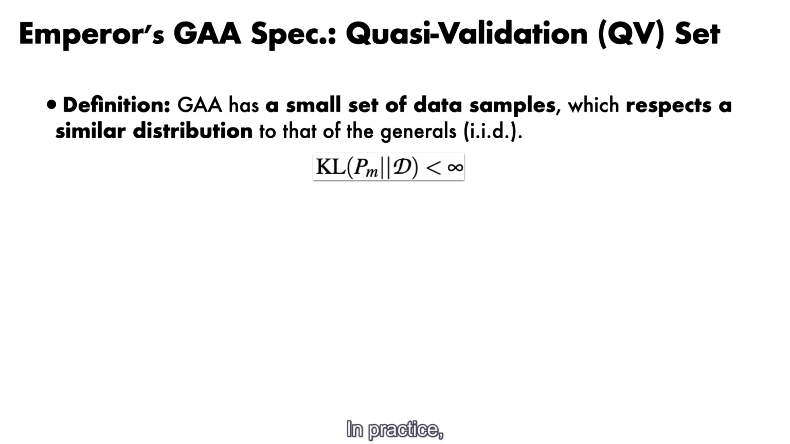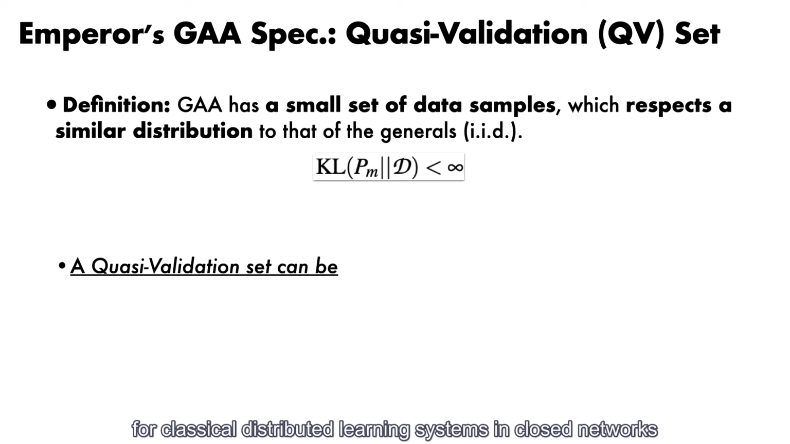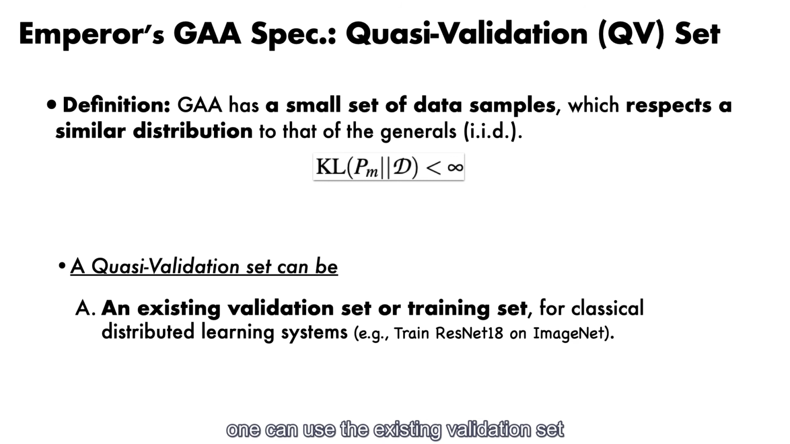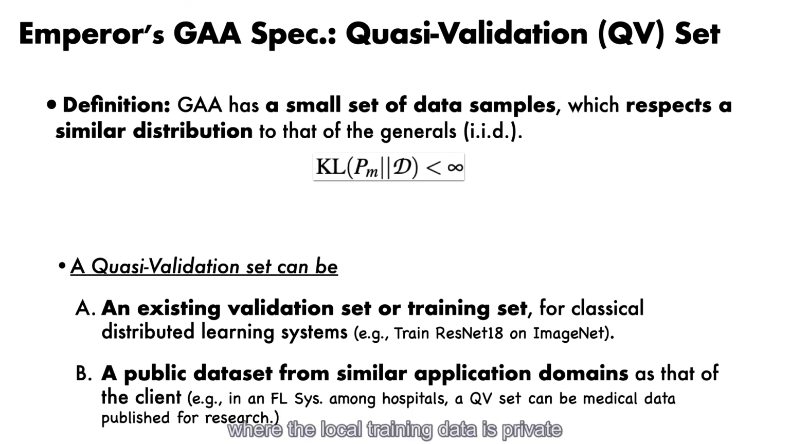While in practice, for classical distributed learning systems in closed networks, one can use the existing validation set provided by the learning task or its subset as the working QV set. For federated learning systems, where the local training data is private, one may usually find that about 10 samples from some public datasets in a similar application domain is enough as the proper QV set.